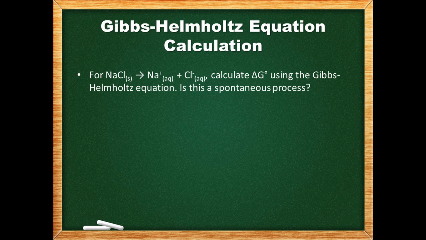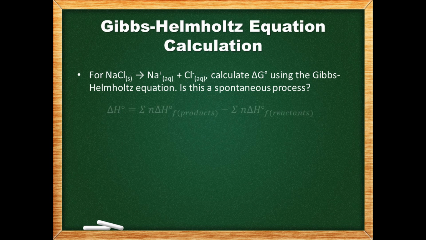Before we use the Gibbs-Helmholtz equation, we need the delta H and delta S values for the reaction. In this case, they are not given to us. However, we can get the standard enthalpy of formation values and standard entropy values off of our tables and use them to calculate the overall changes in enthalpy and entropy for the reaction.